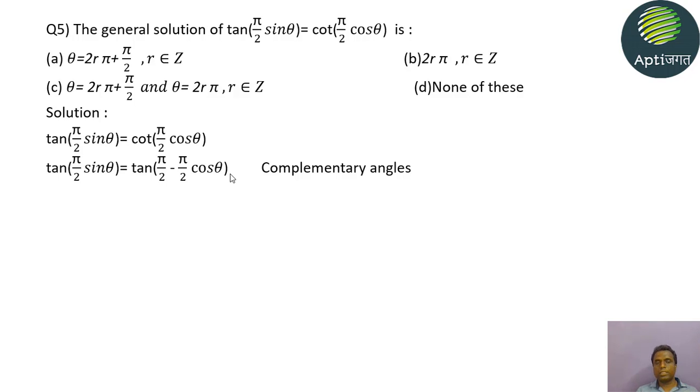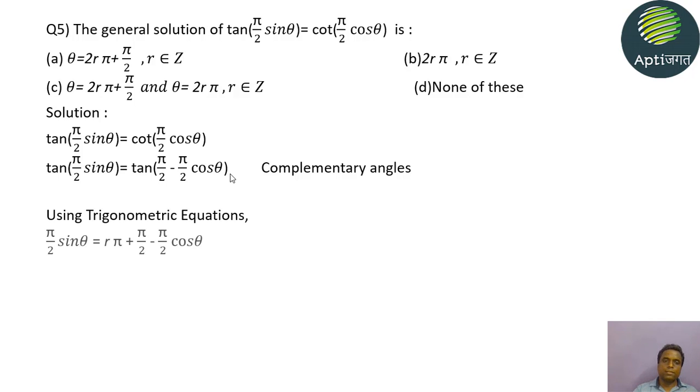What is the general solution for tan ratios? tan θ = tan α gives θ = nπ + α. Here we will use r instead of n.